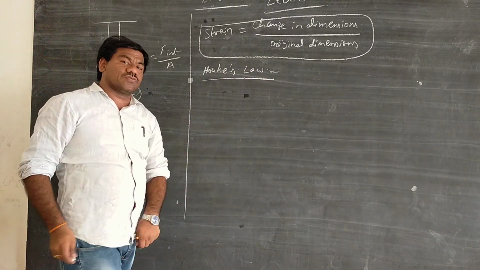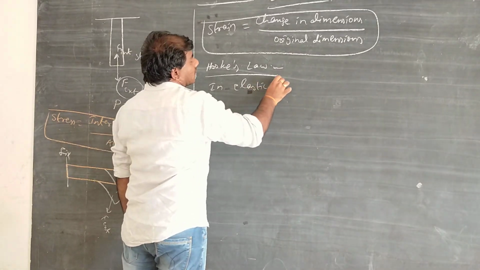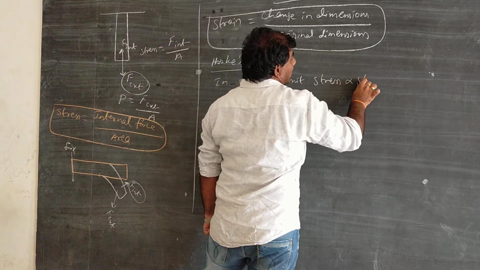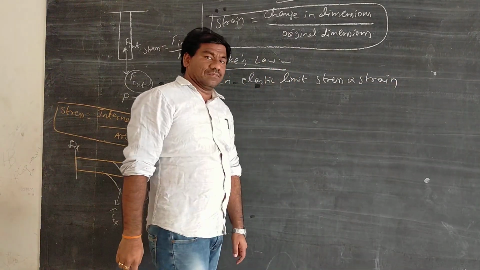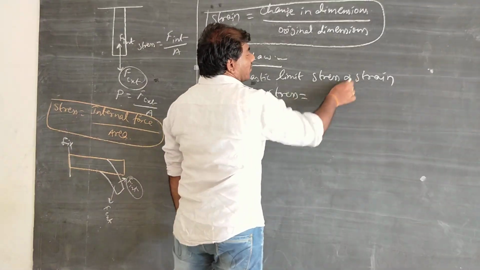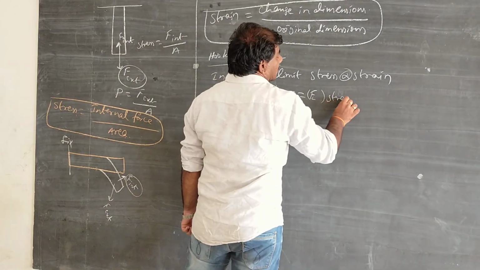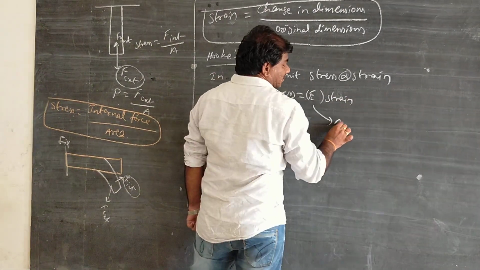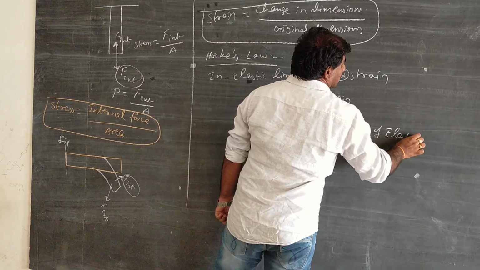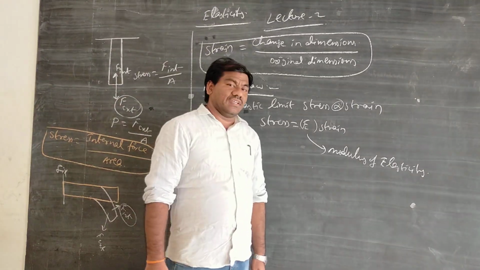So what does Hooke's law state for us? Within the elastic limit, the stress is directly proportional to strain. So, stress is equal to, if I introduce the proportionality constant, E, where E is called the modulus of elasticity. Right? So, E comes out with it.